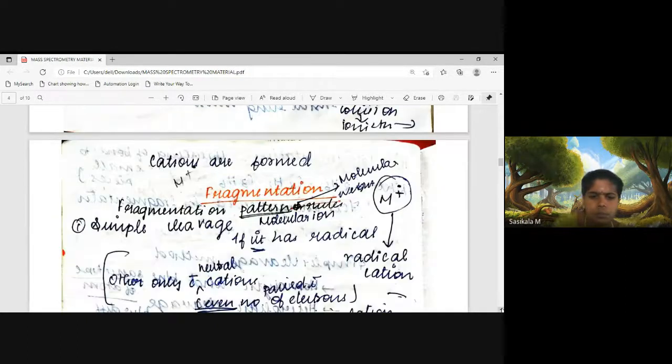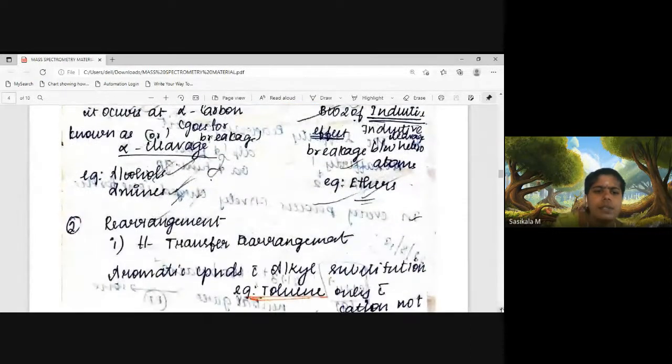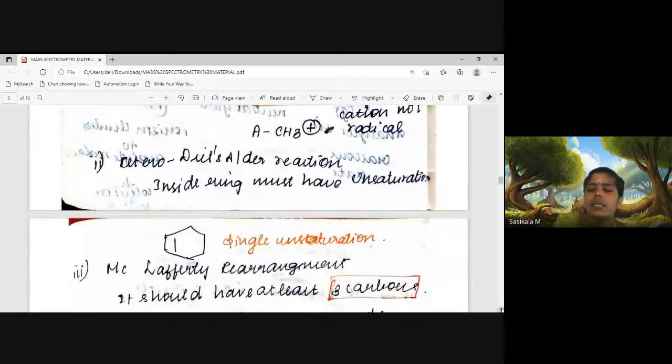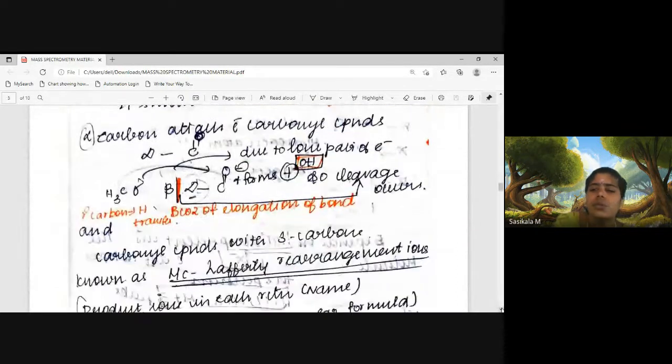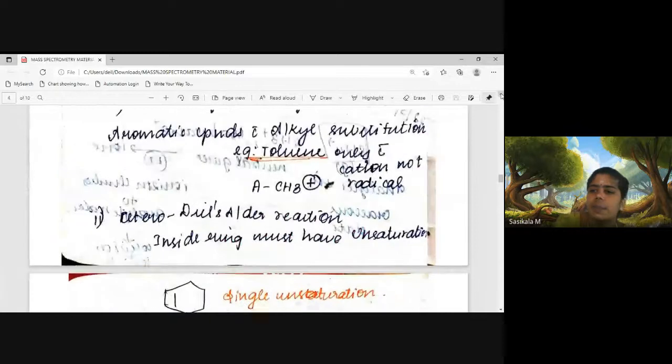Okay, see here, in brief I have given the fragmentation pattern, only the title with explanation is there. We'll discuss the fragmentation pattern once again.